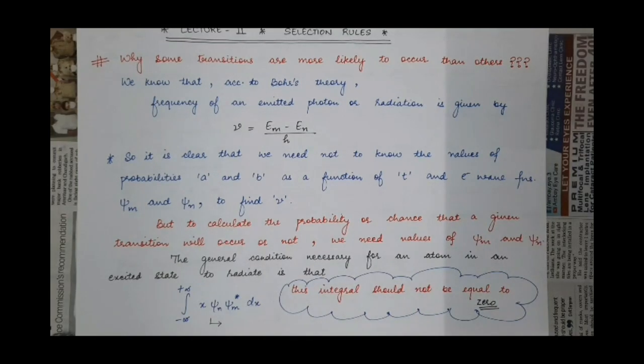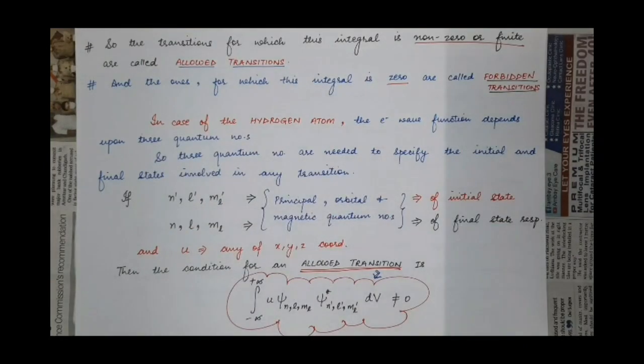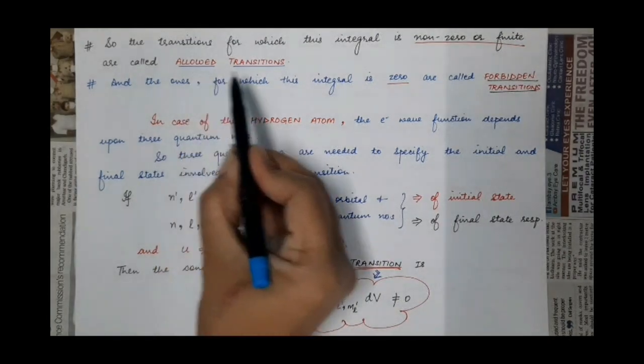And the same is the case of an atom. If its electron is undergoing transition from excited to lower state, the atom is also undergoing transition from excited to lower state. So we have just studied that if the value of that integral, the integral of the expectation value of the electron when it is undergoing transition from any higher state to lower state, is non-zero or having any finite value, then the transitions of such types of electrons are known as allowed transitions.